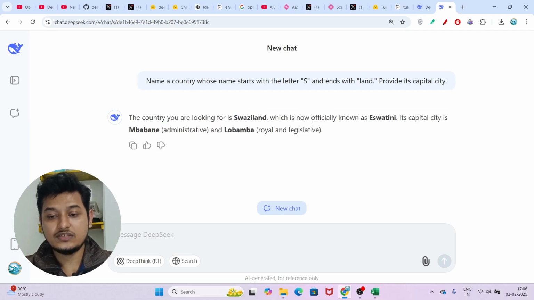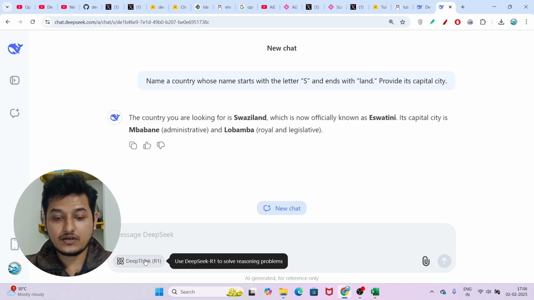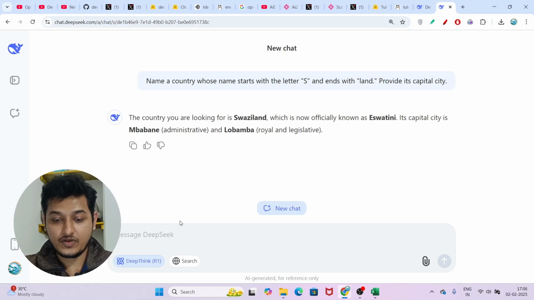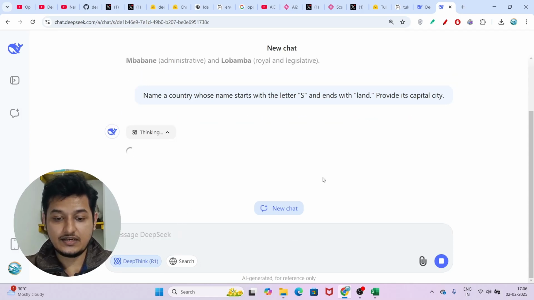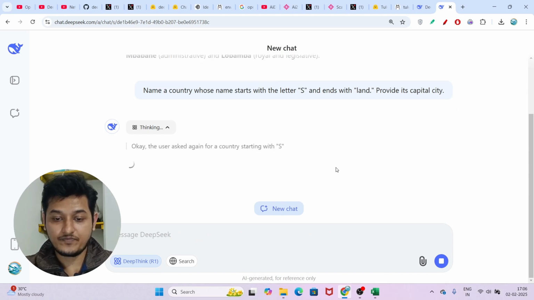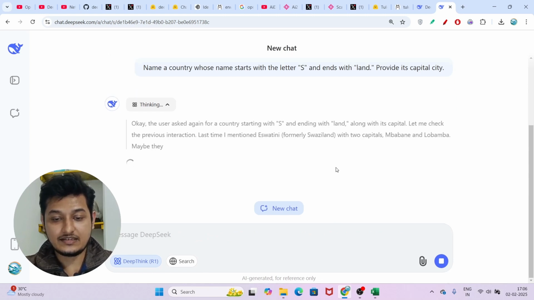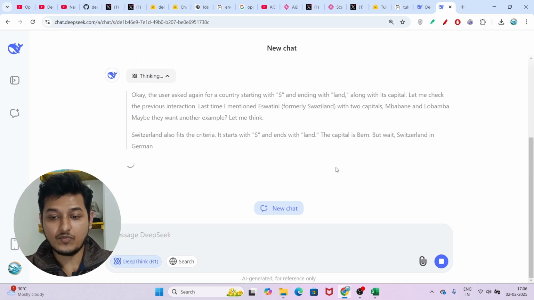So here you see that the answer should be Switzerland, but DeepSeek V3 is also unable to give the correct answer. Now if I turn on the R1 and ask the same question and press enter, let me see whether it has the capability or not. Okay, so here you see that it is thinking now because I am using the R1 model.